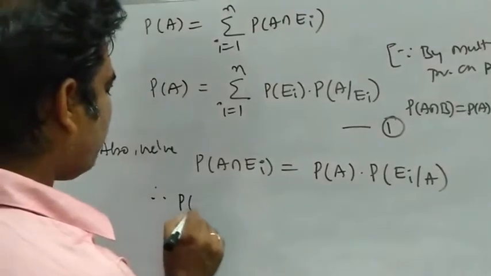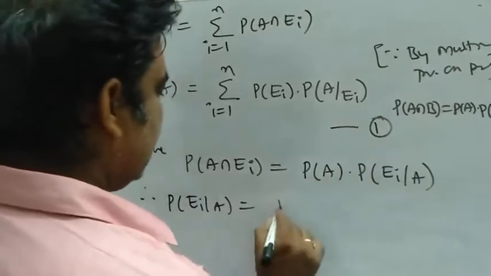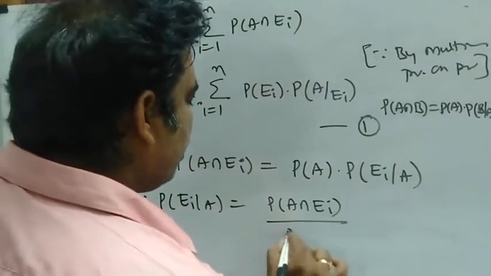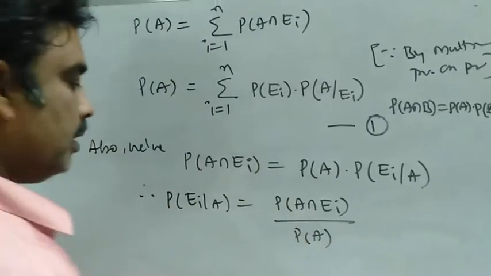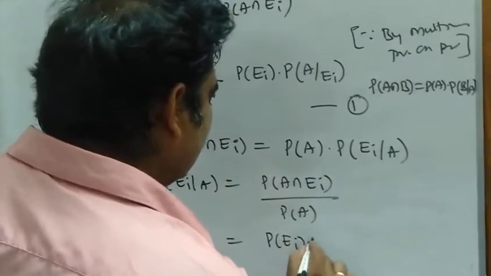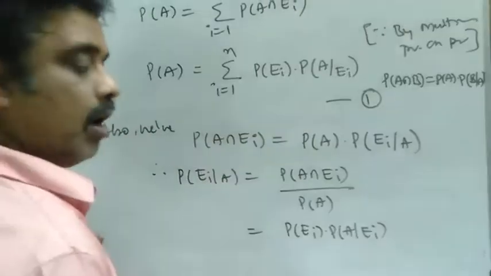Therefore, P of Ei given A is equal to, from the above equation, P of A intersection Ei by P of A. But in the numerator, I can write P of Ei into P of A given Ei, again by compound theorem or multiplication theorem on probability.